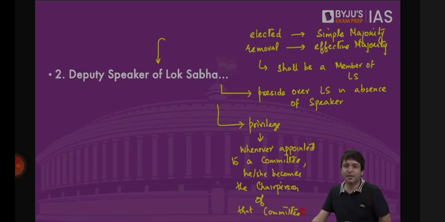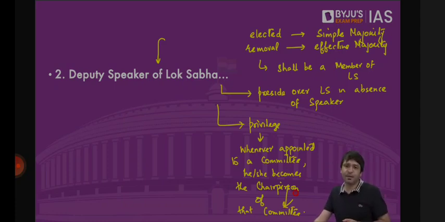Similarly, in Parliament, there are various committees, which we will discuss some of them, not all, because not important for this exam. Otherwise, throughout the year, we would have to just discuss the committees. So there is Privileges Committee, Ethics Committee, Committee on Subordinate Legislation, Public Accounts Committee, Estimates Committee, Committee on Public Sector Undertakings, this committee, that committee. Now, if a Deputy Speaker is appointed as a member of that committee, because he is a Deputy Speaker, he becomes the chairperson of that committee. Speaker will not be appointed to a committee. Deputy Speaker will be appointed to a committee. And once Deputy Speaker is appointed to a committee, he becomes the chairperson of that committee. That is the privilege which is available to the Deputy Speaker.